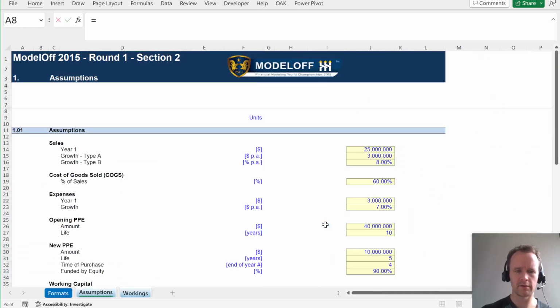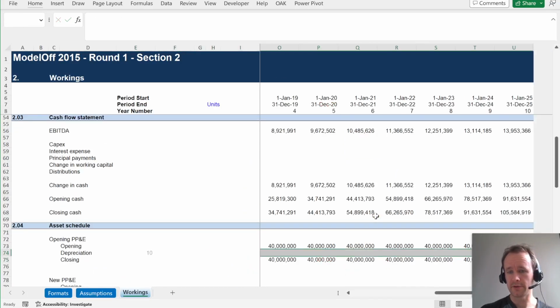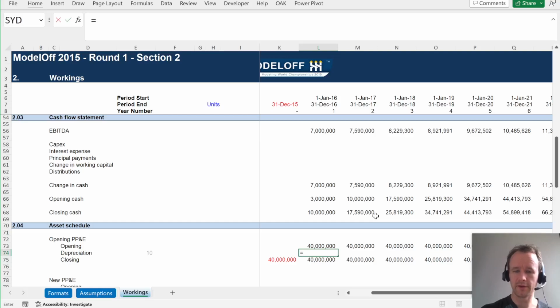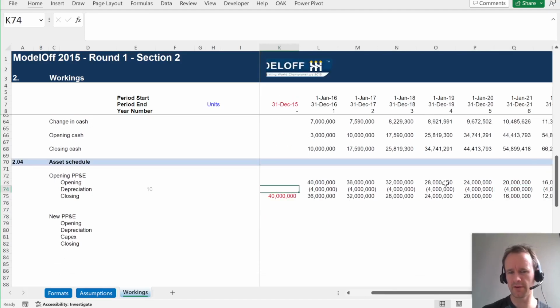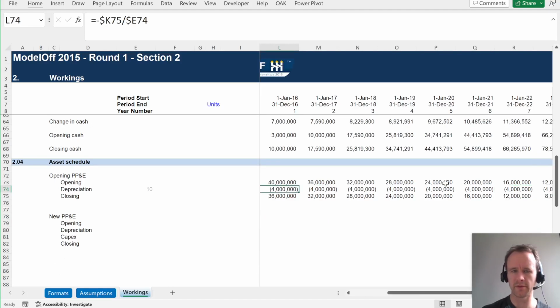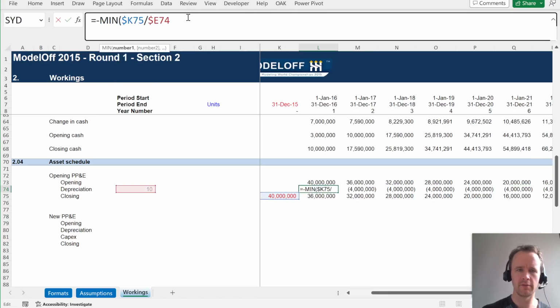Here. So we've got a 10-year useful life. So because you're doing a 10-year model and it has a 10-year useful life, you could just say minus this over this, and it'll work. You know, you get to 0 at the end, but it's a little delicate if you were to extend the model later. So a better way to do it is to say minus the minimum of that and this.